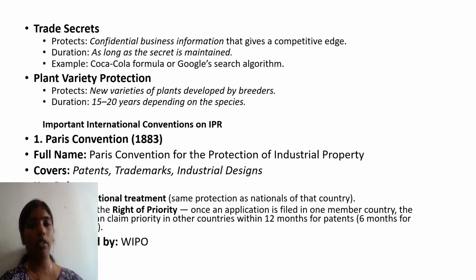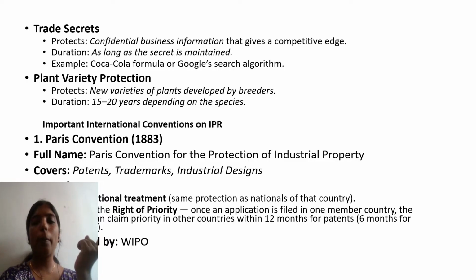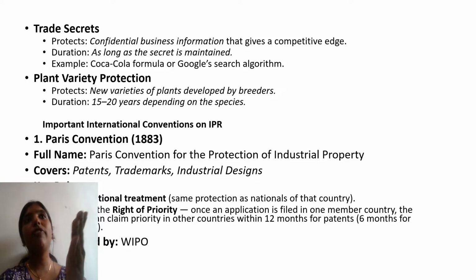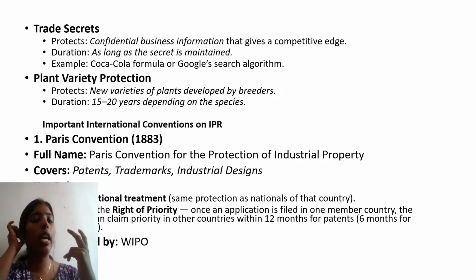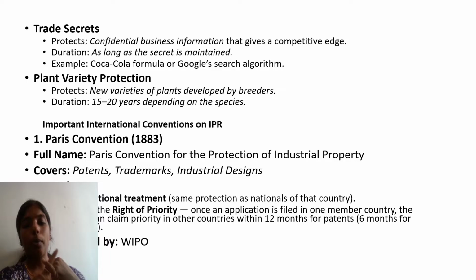So we saw the Paris Convention. The Paris Convention was established in 1883. The full name is Paris Convention for the Protection of Industrial Property. So never get confused about intellectual property and industrial property. Before the term intellectual property, the term was industrial property. It covers patents, trademark, and industrial design.